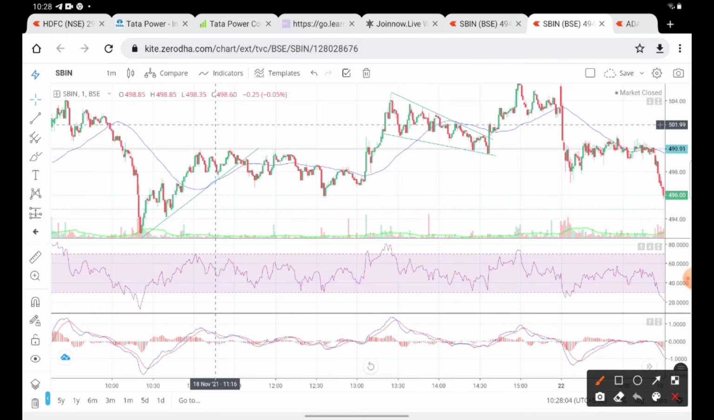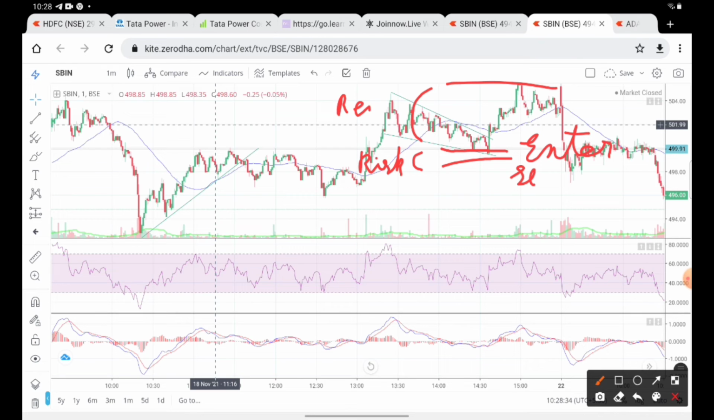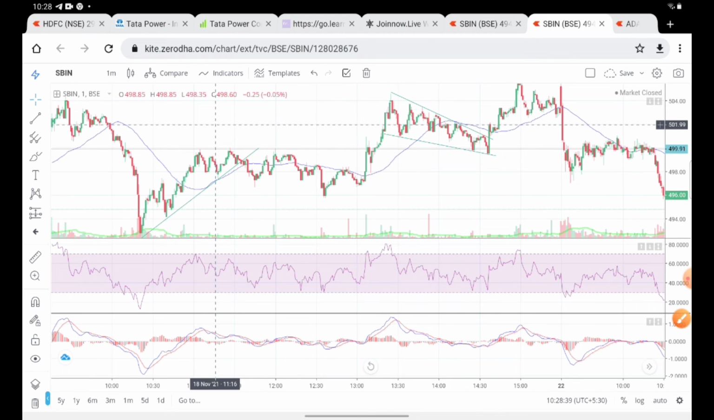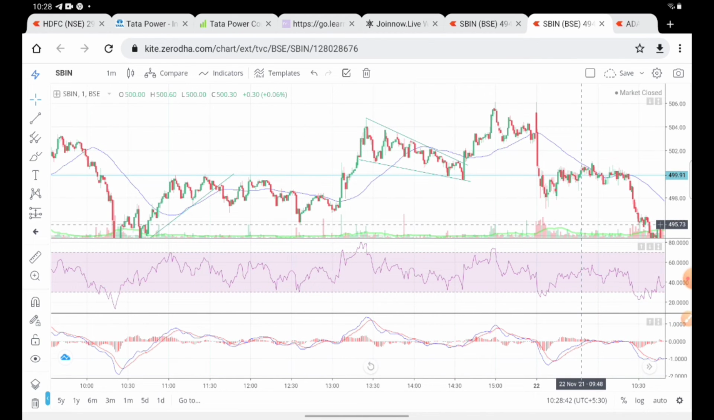So when the stock was forming the wedge pattern, when it gets to the same area, you can make the entry. How? Just enter at this place, put the stop loss below it, and take the target. See, this is risk and this is reward. So it is actually an advanced topic which we will be discussing in later videos.